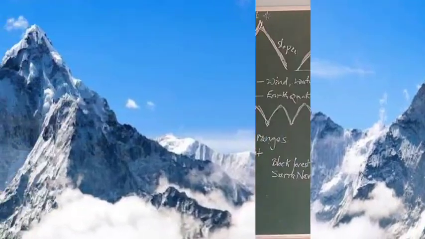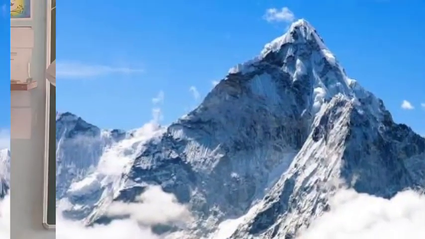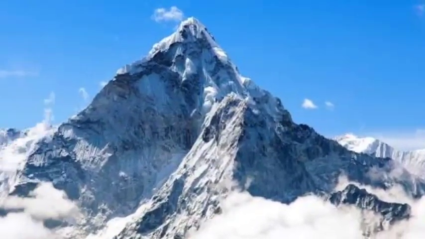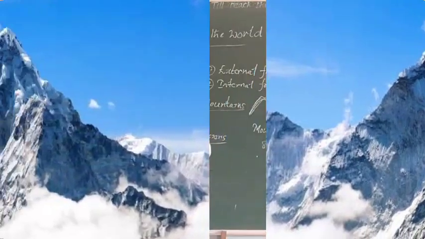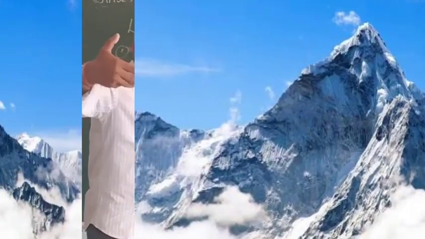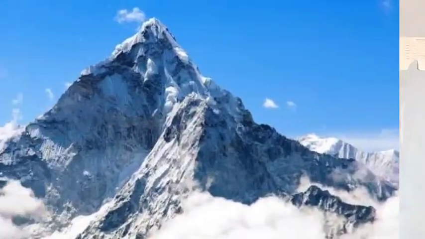One more important thing: the Himalayan mountains were formed 60 million years ago. At that time, our India's plate was moving towards the north, and when it touched the remaining land, these Himalayan mountains were formed.